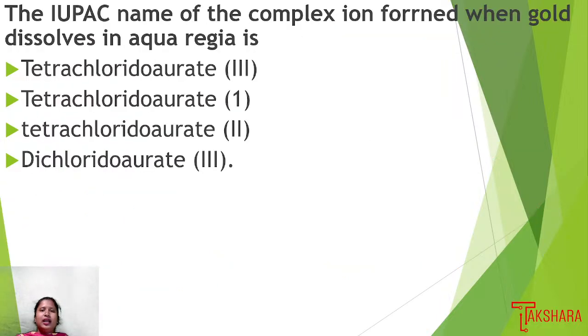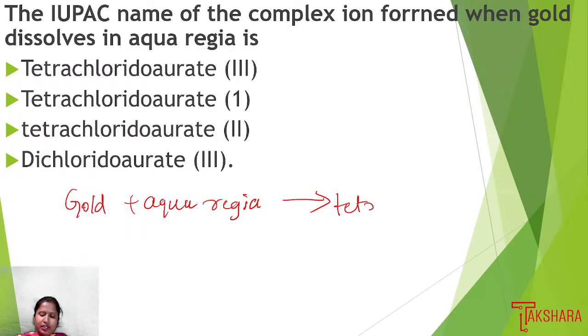Next question. The IUPAC name of the complex ion formed when gold dissolves in aqua regia is: what is the IUPAC name of the compound formed when gold dissolves in aqua regia? When gold is dissolved in aqua regia, we get the product tetrachloridoaurate(III) anion.